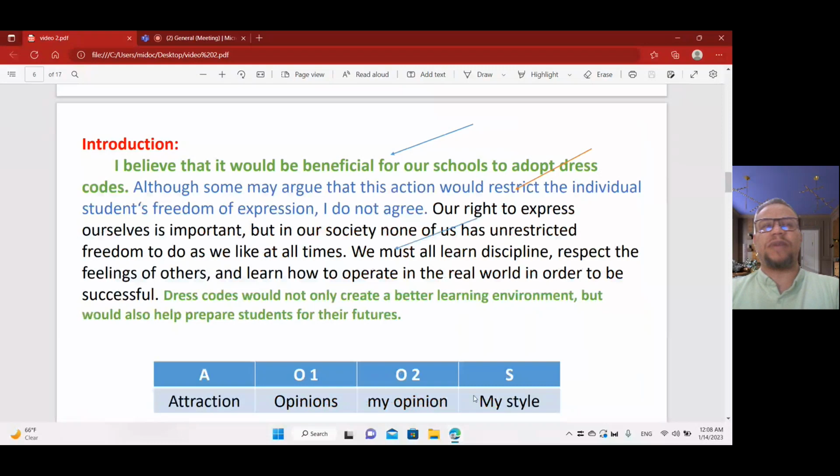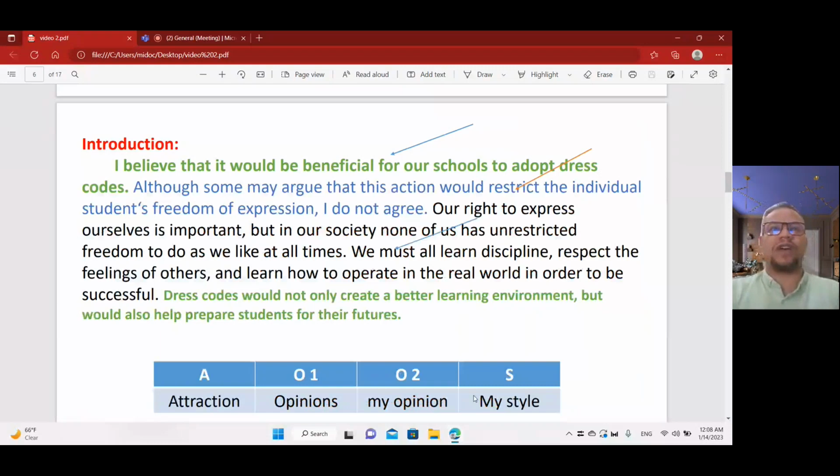Is it good? Is it bad? This is his introduction. He said, I believe that it would be beneficial for our schools to adopt dress codes. This is the first sentence of the introduction, what we call the topic sentence, as I told you.